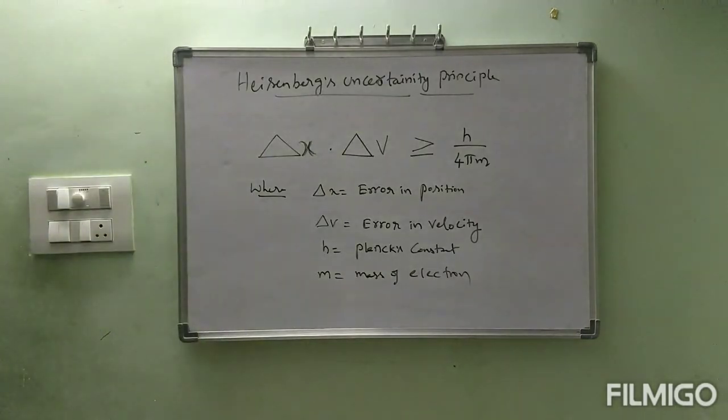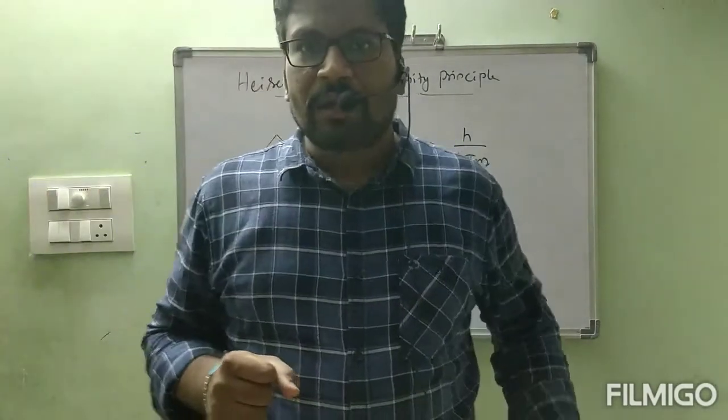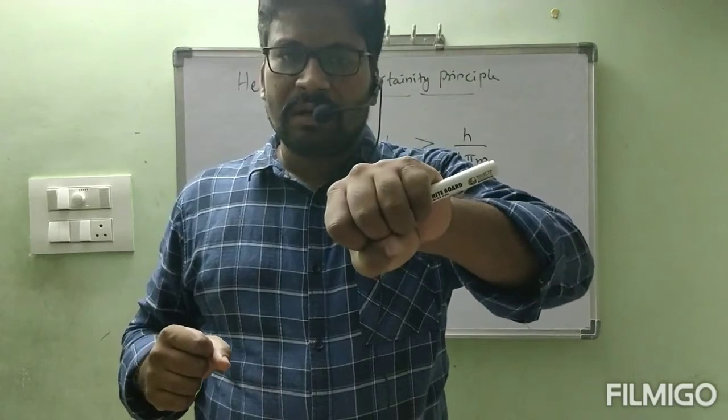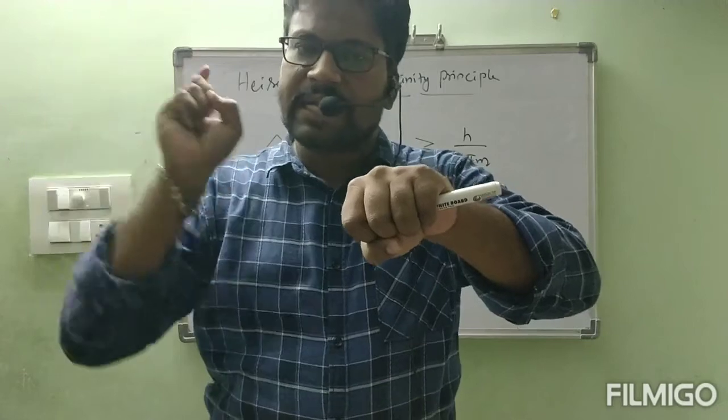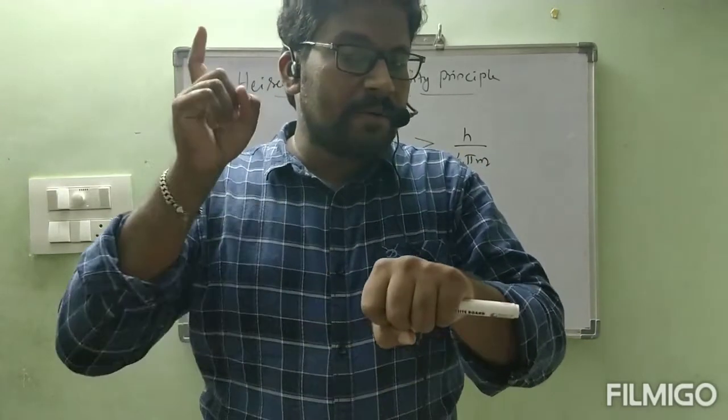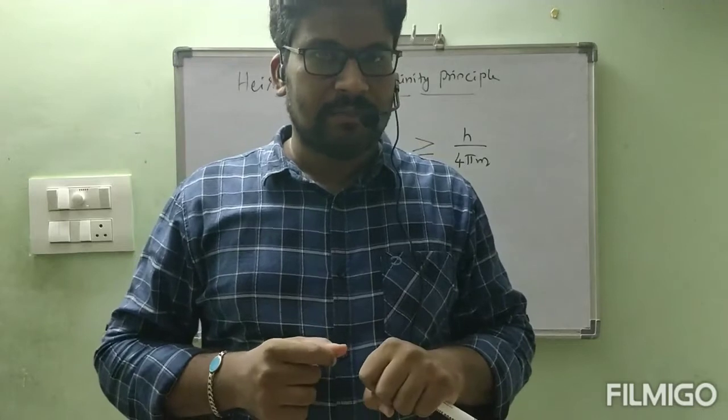Before that, what is the statement according to Heisenberg's uncertainty principle? That statement is nothing but it is not possible to find the position and velocity of an electron at a time accurately. Okay, for that I am going to explain that if you are able to find the position of the electron, then definitely we have to use light with high energy. Otherwise we cannot see the electron clearly.